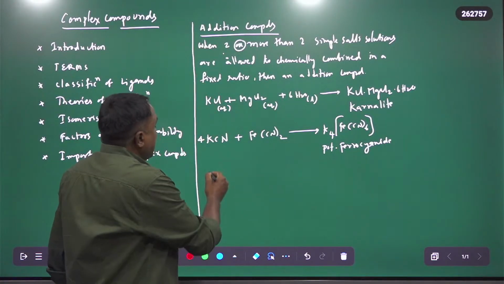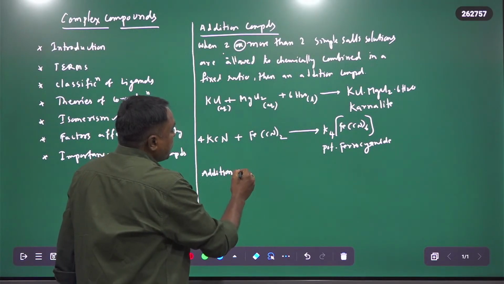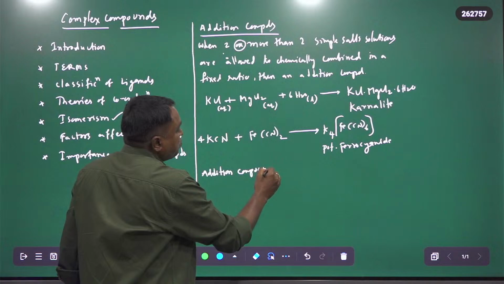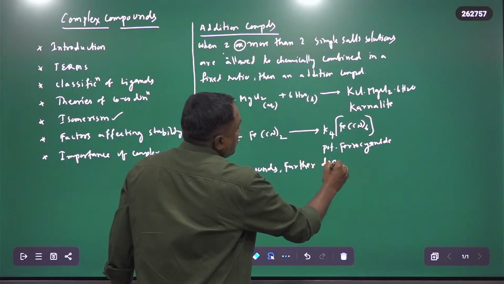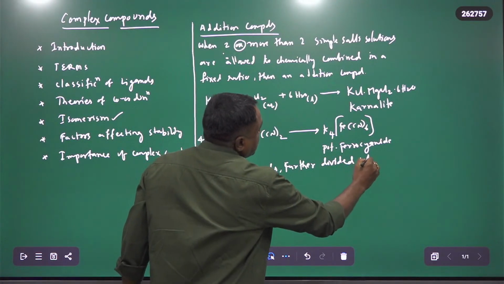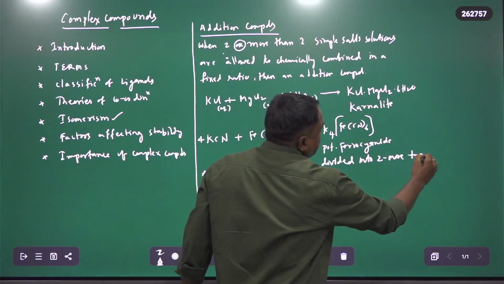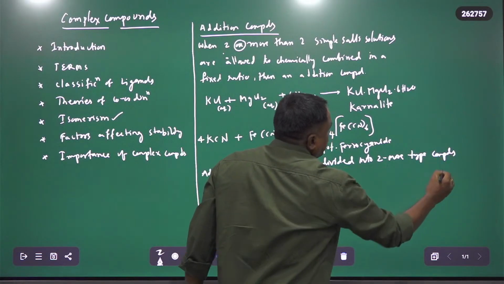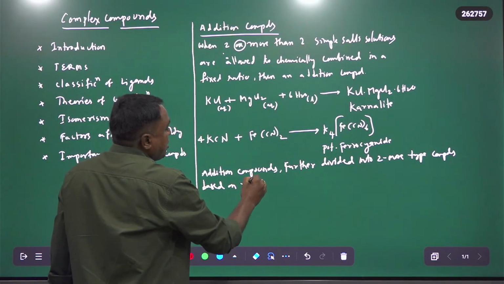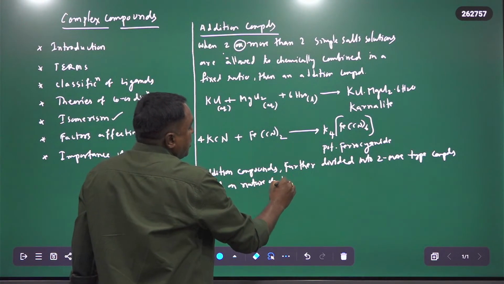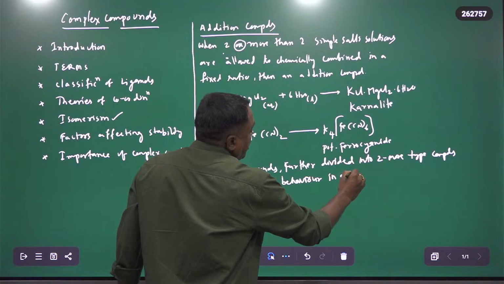But addition compounds are further divided into two more types, based on the nature of behavior in aqueous solutions.